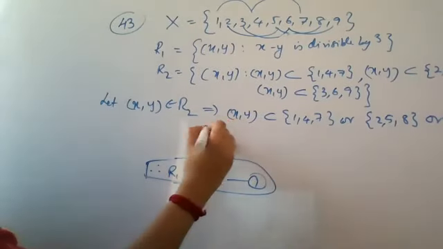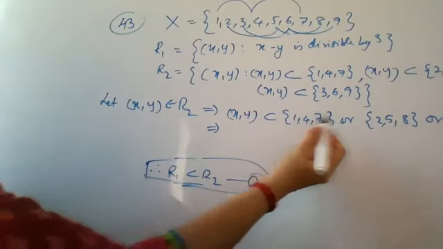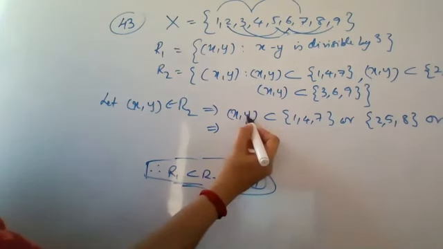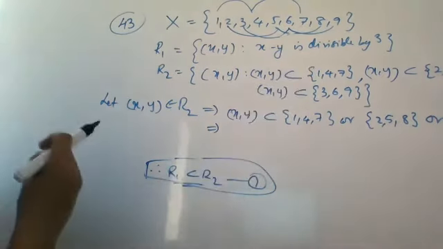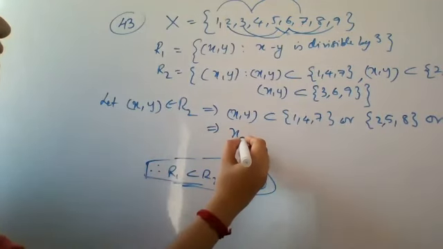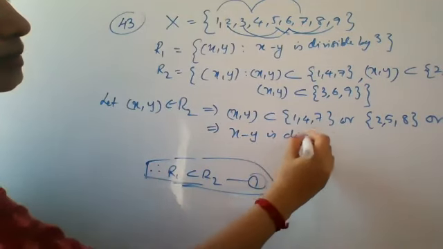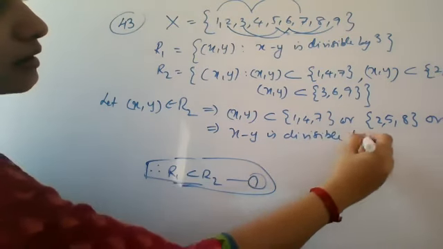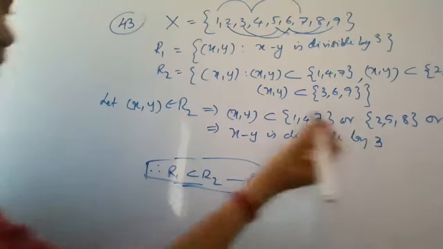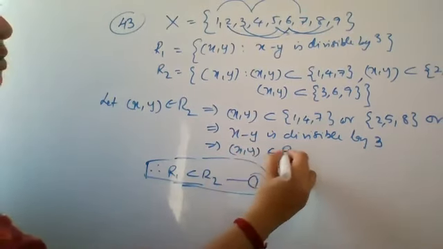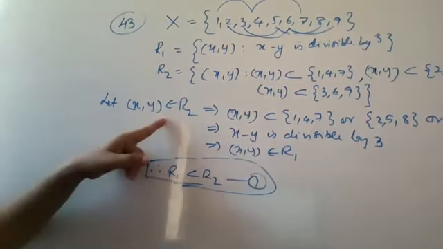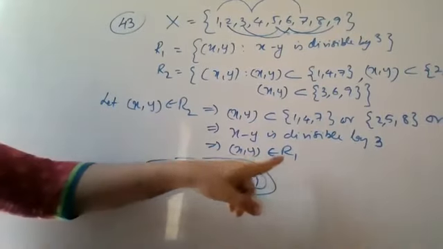This implies that in all the cases the condition is that x minus y is divisible by 3, or you can say a multiple of 3. And this will give you that the ordered pair (x, y) belongs to R1.